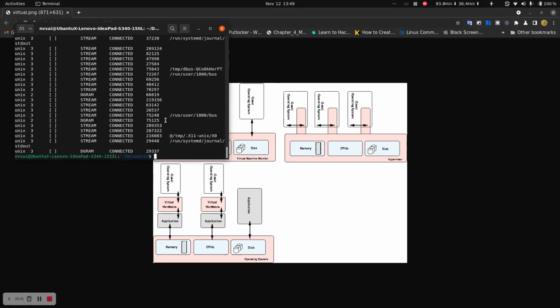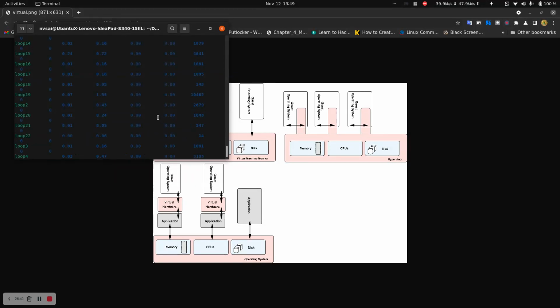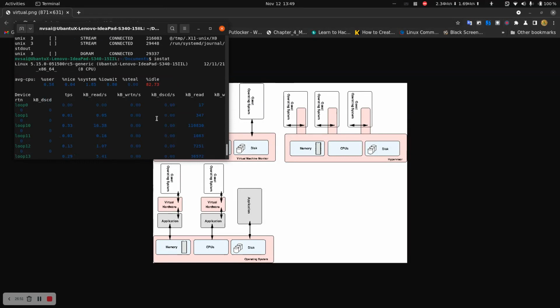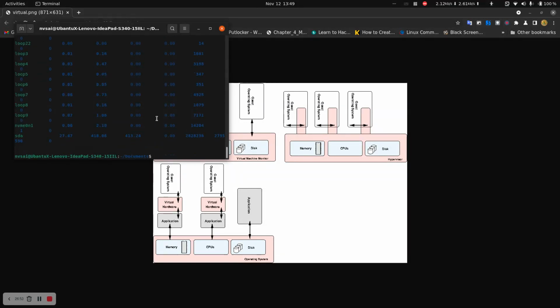Everything about network. And I can just type iostat to know the input and output of my system. This is my iostat, and then to know which user I am in, I can use the whoami command. So this is what whoami does.